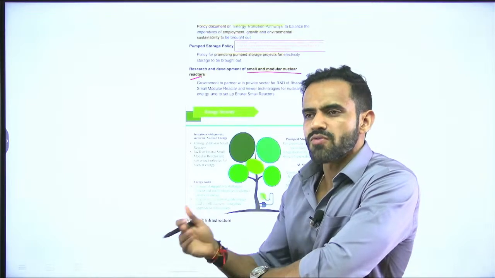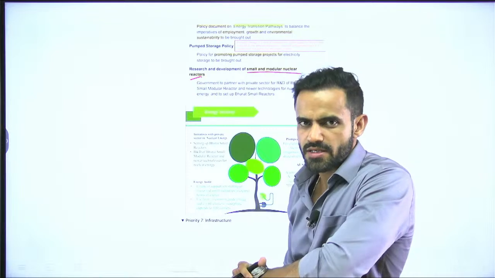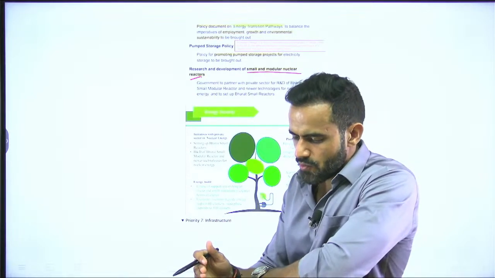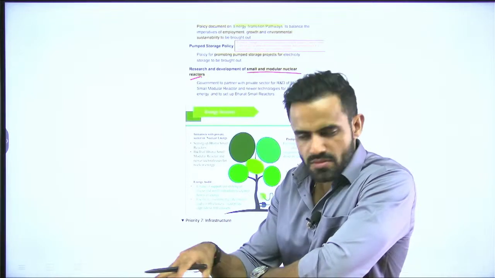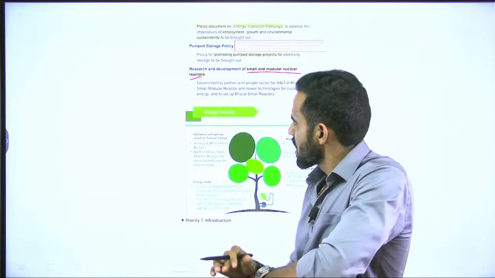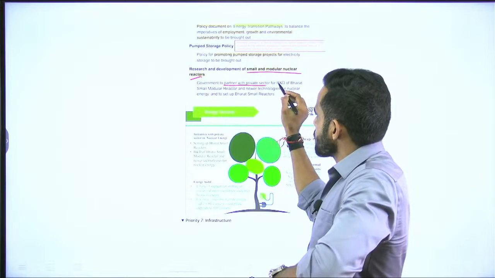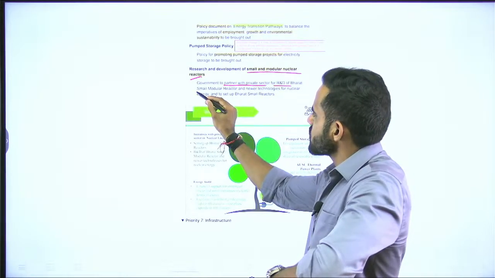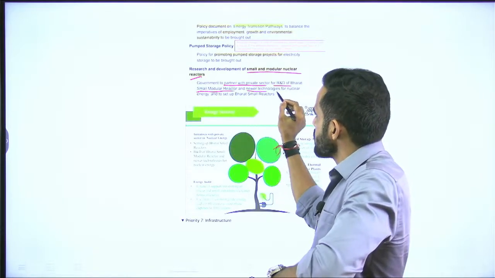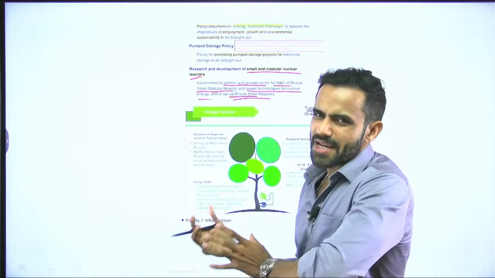Problem is we have big nuclear reactors. Now, government is saying we should focus on smaller reactors so that we can establish them without much paperwork, and we can establish them without much capital investment. That is why government is focusing on a partnership with private sector for research and development of Bharat small modular reactor and newer technology for nuclear energy to set up small reactors.